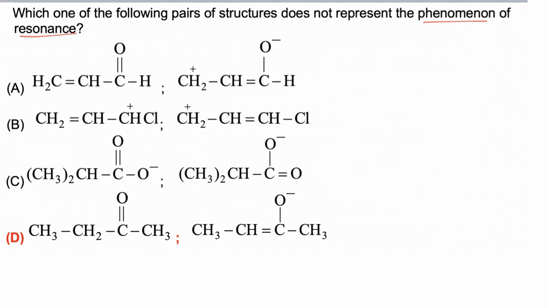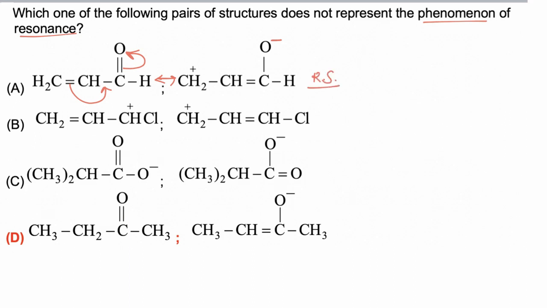In the first example, a pi bond, a sigma bond and again a pi bond are present in conjugation. So polar pi electrons are present and the electrons will be shifted towards the more electronegative oxygen. Now this oxygen will become negatively charged and carbon will become positively charged. So these are resonating structures of each other.